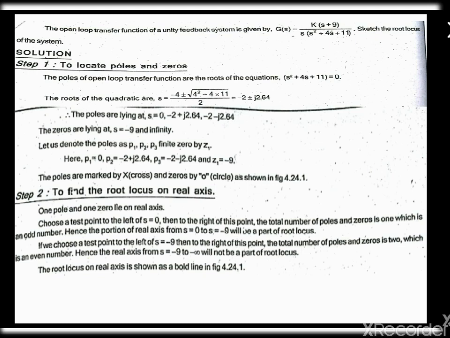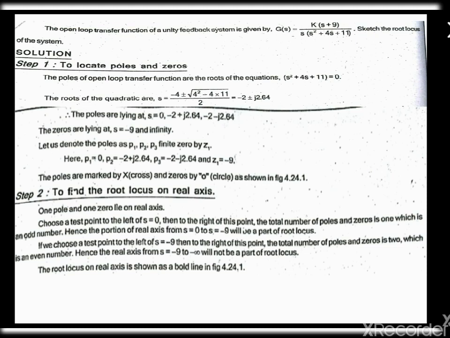So we consider p1 as 0, p2 as -2 + j2.64, and p3 as -2 - j2.64.